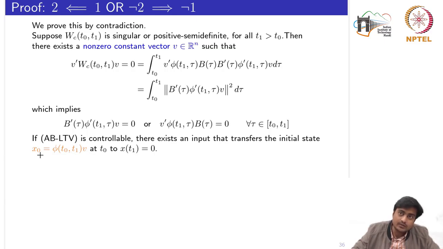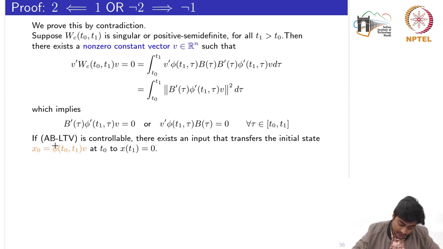So we are not actually starting from 0, because it might be possible that starting from x0 equal to 0, we reach x at t1 equal to 0, and this is what we had seen in one of the examples: starting at some 0 initial conditions, if the state at some other time t1 is also 0, then the input might not have any influence over it. So first of all, we need to ensure that this x0 should be non-zero.